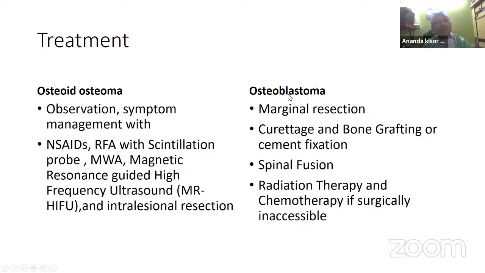In both cases, osteoid osteoma and osteoblastoma, the posterior part of the vertebra, that is the pedicle, is mostly affected. And lastly, radiation therapy with chemotherapy is used if it is surgically inaccessible.